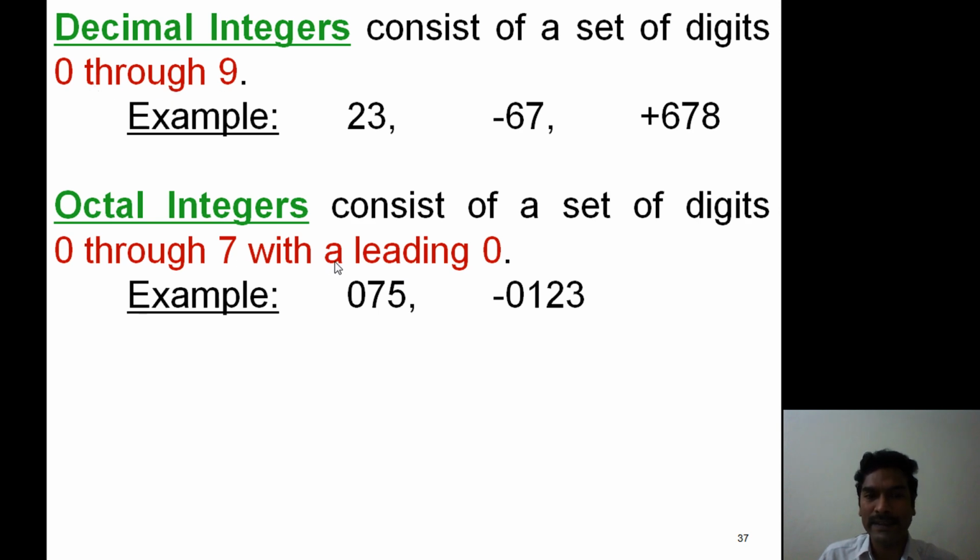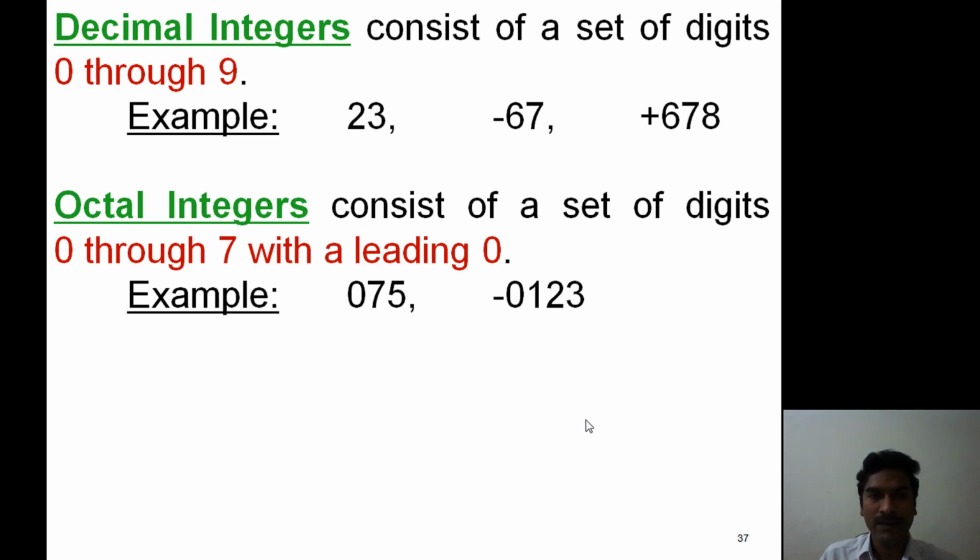But here the difference is, now the value is leading with 0. Now example, 075. Now 75 is the value which is preceded with 0. Hence it is treated as an octal integer. -0123 is also an octal integer.